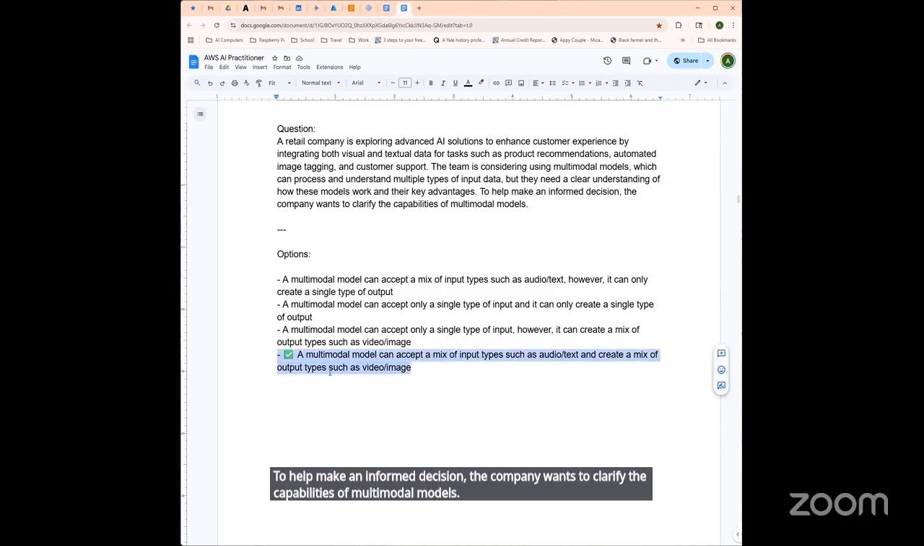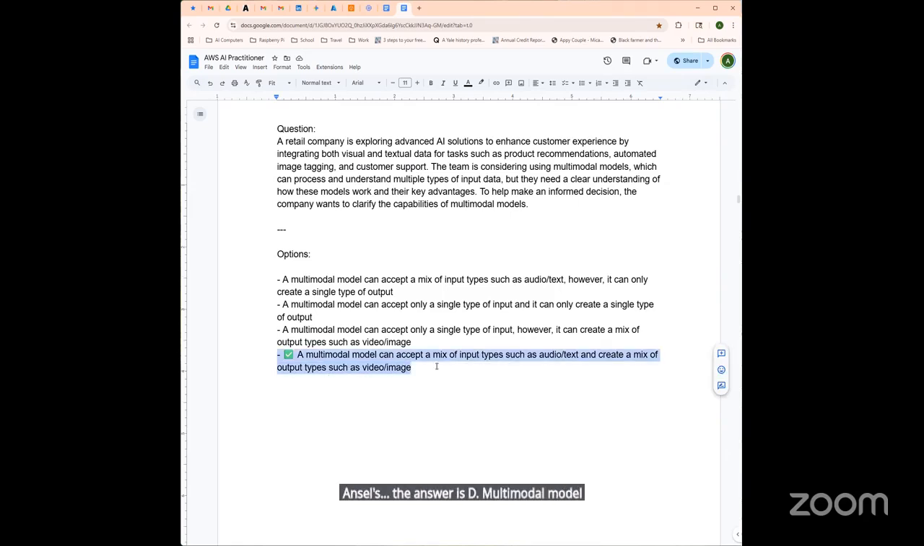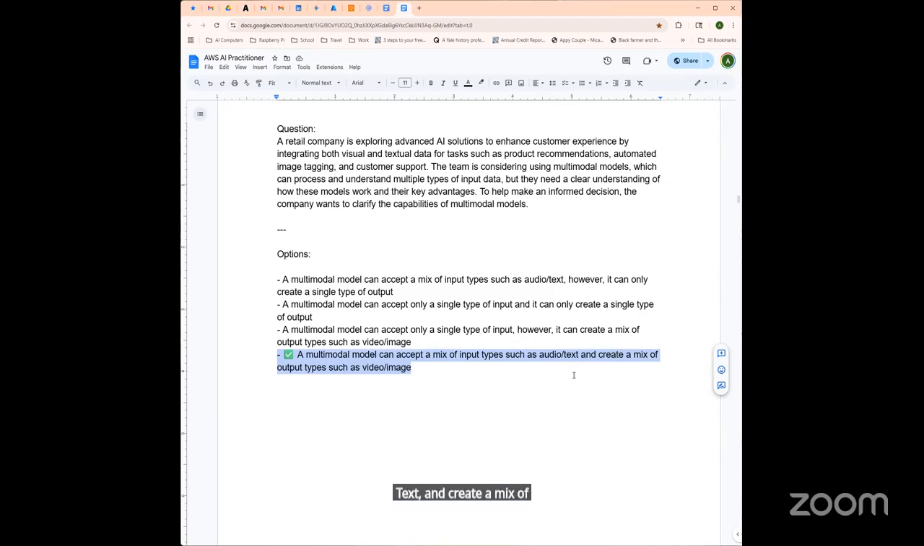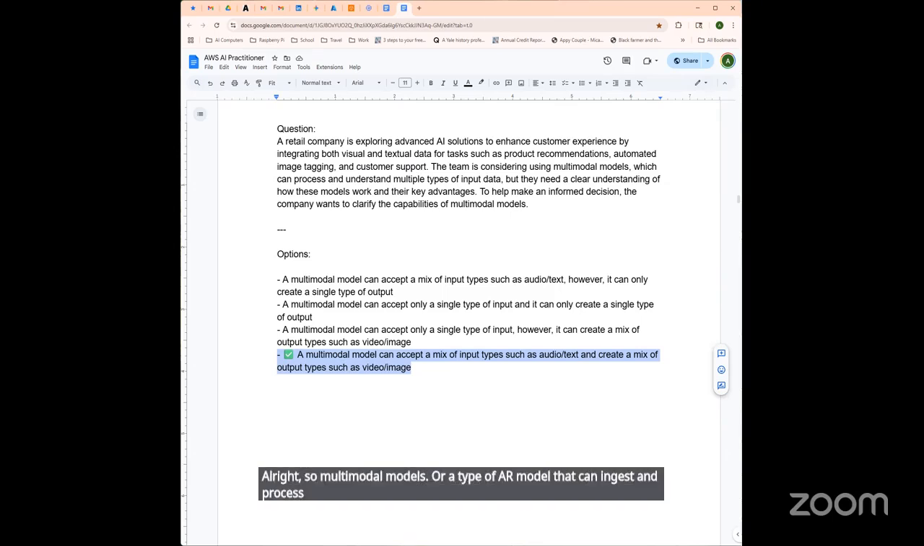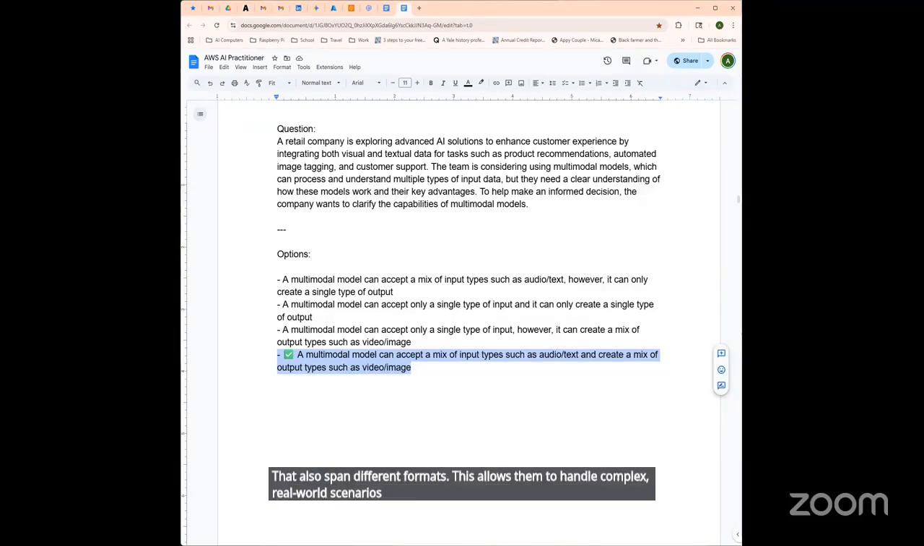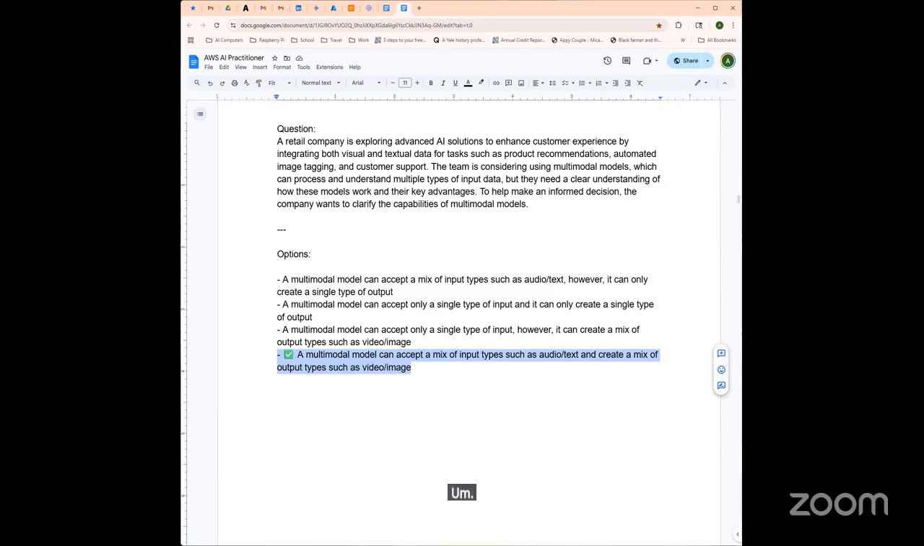The answer is D. Multimodal models can accept a mix of input types like audio and text, and create a mix of outputs like videos or images. All right, so multimodal models are a type of AI model that can ingest and process multiple types of input data like text, images, audio, videos, right? And it can generate outputs that also span different formats. This allows them to handle complex real-world scenarios like generating descriptive image captions as text outputs, answering questions about videos, and recommending products based on visual and textual cues.